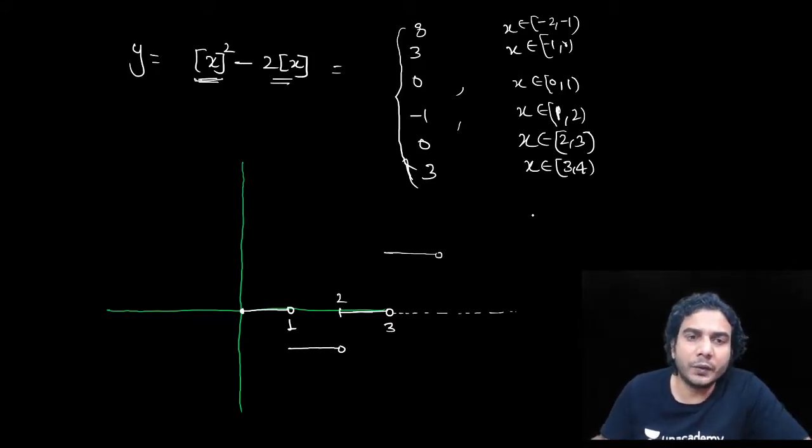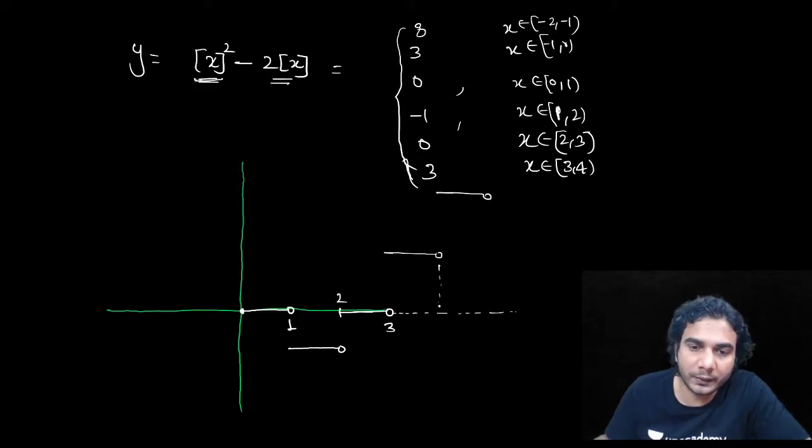If you put 4 to 5, then it is going to be 4 squared minus 8, so it will be 8 only, right? So after that it is going to be 8 if you want to find out this value, and it is going to be symmetric left and right. About this, there will be some vertical line about which it will be symmetric. So this is 4 and this is 5. Not exactly symmetric, but yeah, you'll get the same values, mostly.